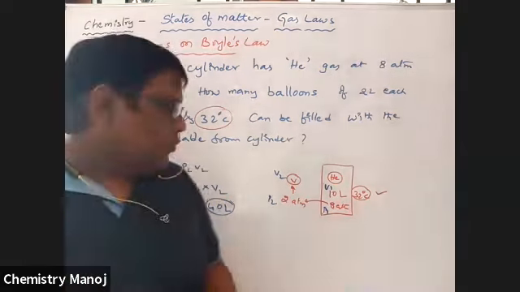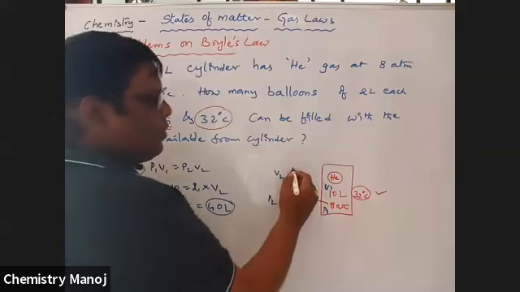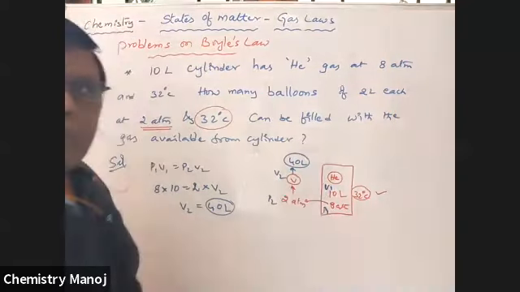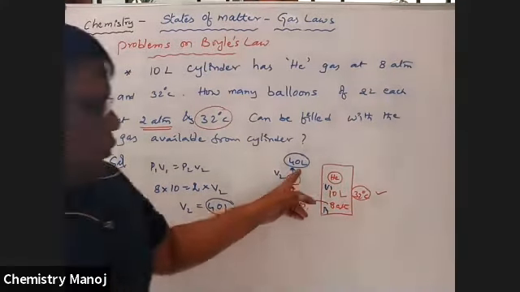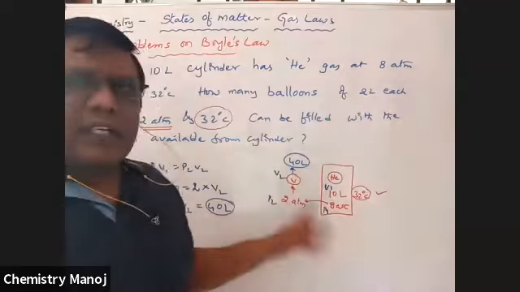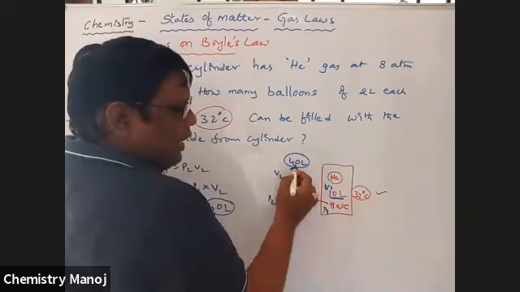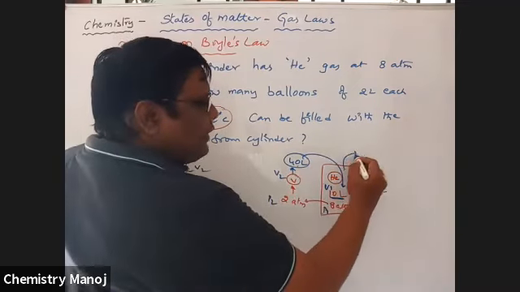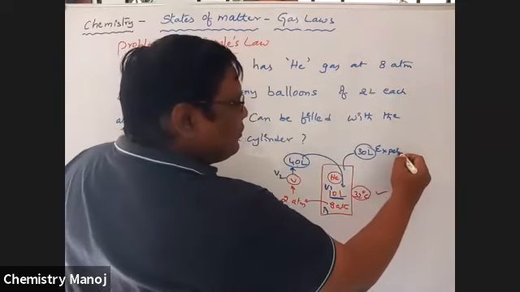See here. That means at 2 atmospheres, the volume of that helium becomes 40 liters. Volume of that one, 40 liters. That means actually the cylinder volume is how much? 10 liters. So among this 40 liters, 10 liters is inside, remaining 30 liters will be expelled.